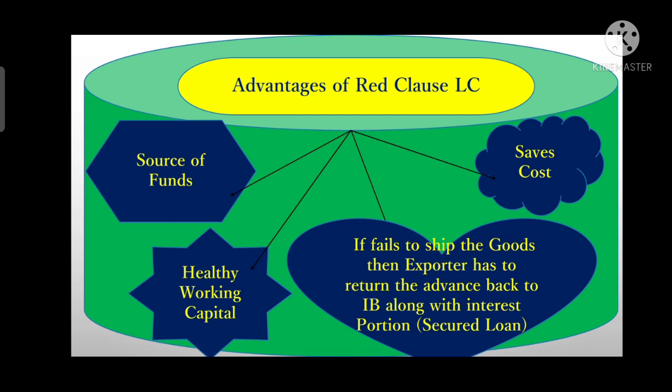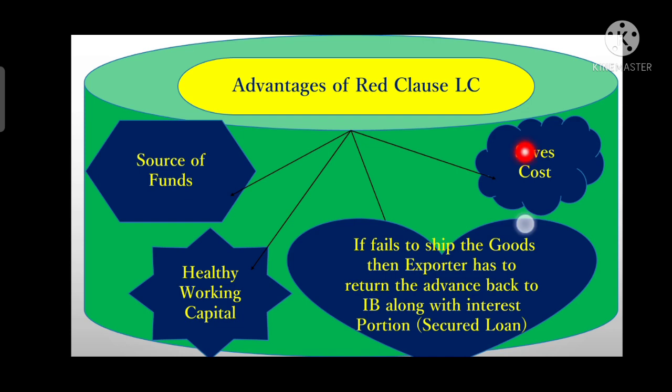Pre-shipment activities means those activities which need to be carried out before the shipment of goods happens. So one of the advantages of a Red Clause LC is that it is a source of funds for the exporter, because the exporter receives payment in advance for carrying out pre-shipment activities, which will definitely incur charges or expenses that the beneficiary does not want to pay out of his pocket.